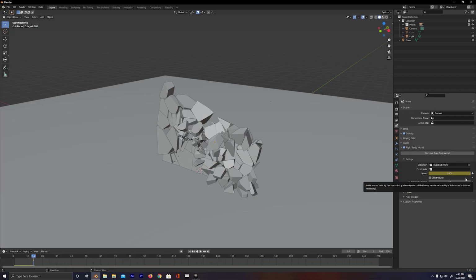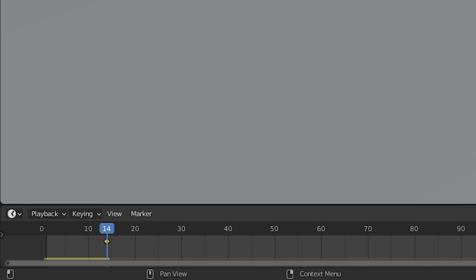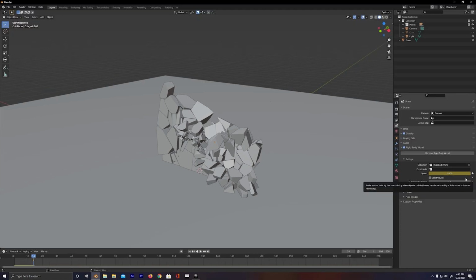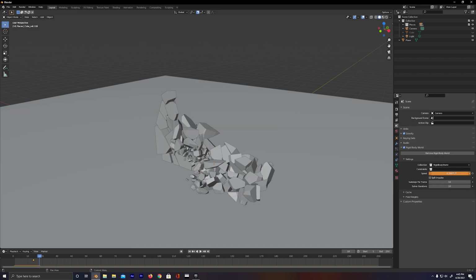And then in the timeline here, we have a new diamond made, which is pretty much just a new keyframe. Now, if you guys haven't heard of keyframes before, all they are is little points of data that say be here at this time, at this place specifically. So this keyframe says for the speed to be set to 1 at frame 14. So now let's go forward a little bit in the timeline and change this 1 to something like 0.2 and press this diamond icon again to lock in that keyframe.